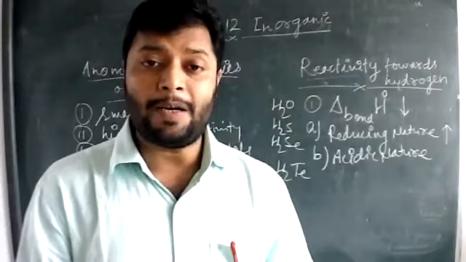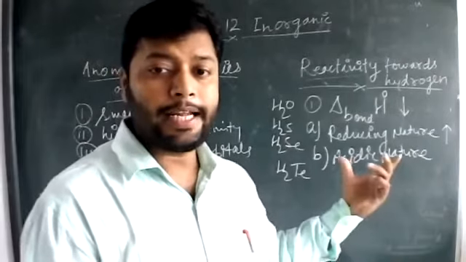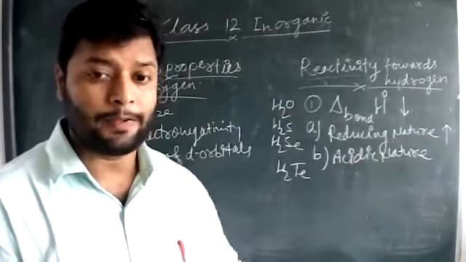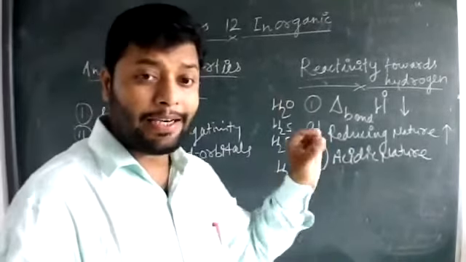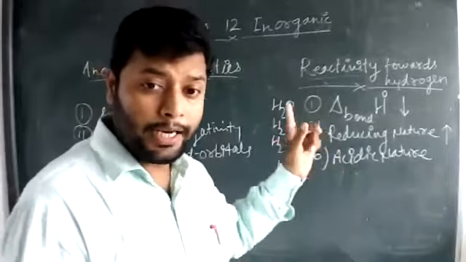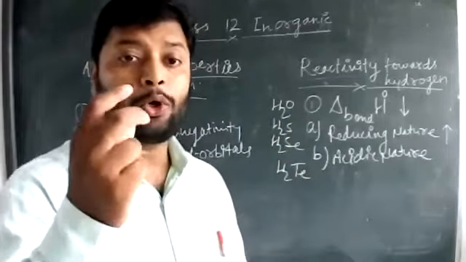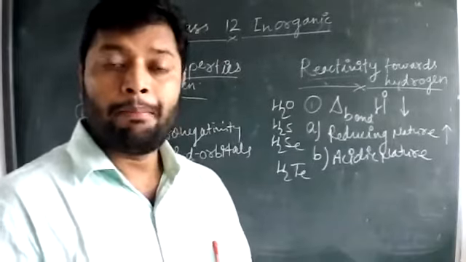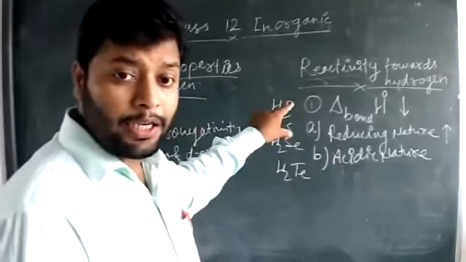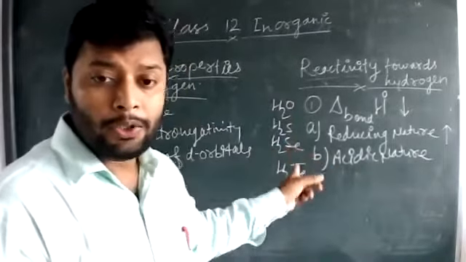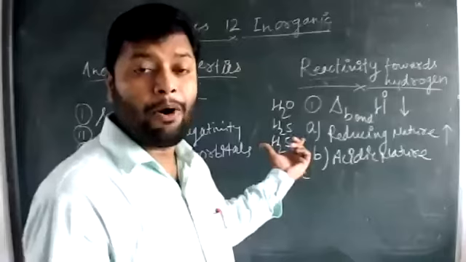Acidic nature actually depends upon the availability of H plus ions in the solution. You can see oxygen, sulfur and selenium, these three elements at least, are more electronegative than hydrogen. So whenever hydrogen is released from the molecule, it must be released as a proton, called H plus. So acidic nature also increases from water down the group because the bond enthalpy decreases.